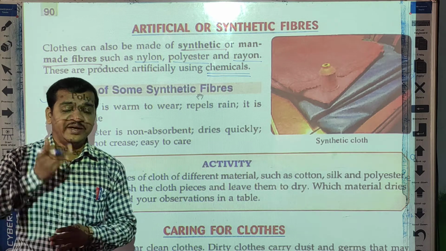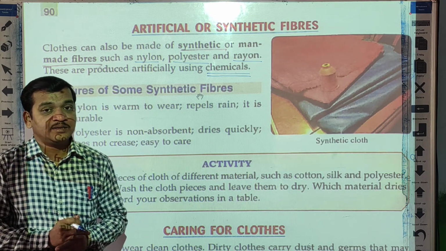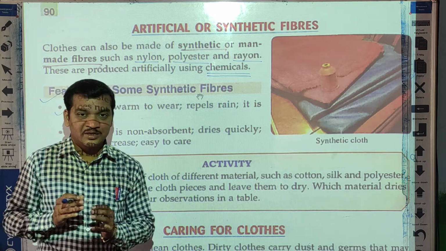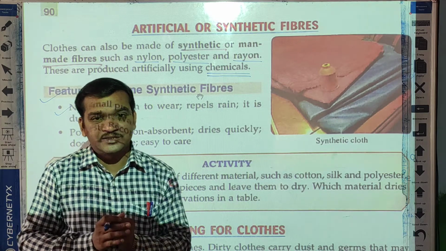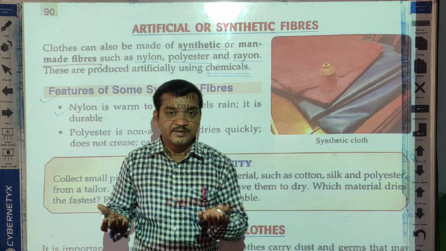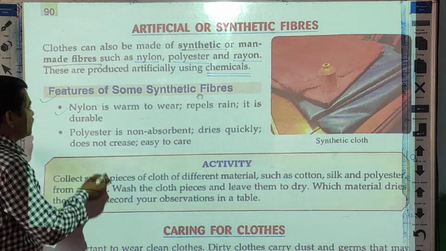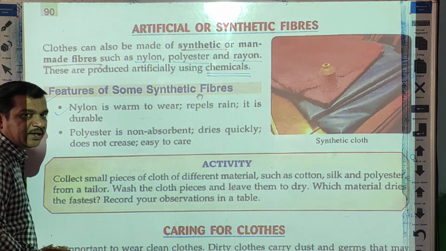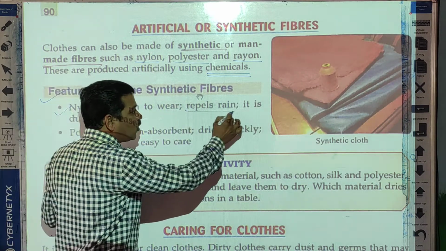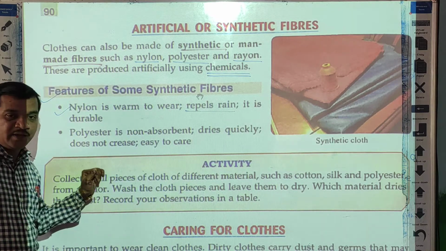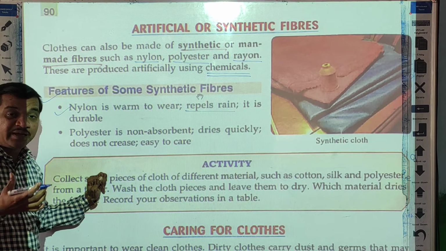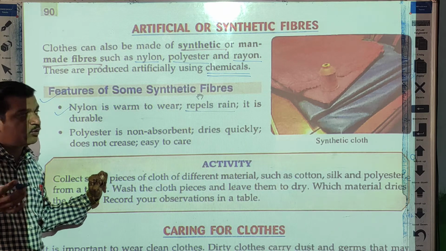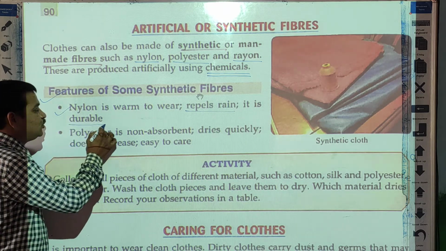They absorb very less water and they dry quickly. If they absorb very less water, means they can dry quickly. This is the simple thing. So nylon is warm to wear, then they repel water, or they absorb very less water, so they dry quickly and they are durable.